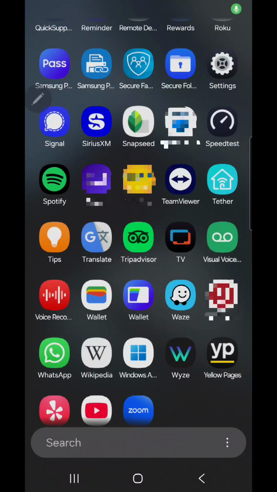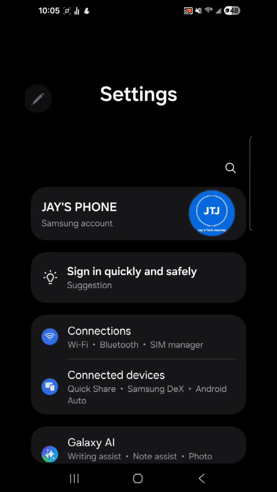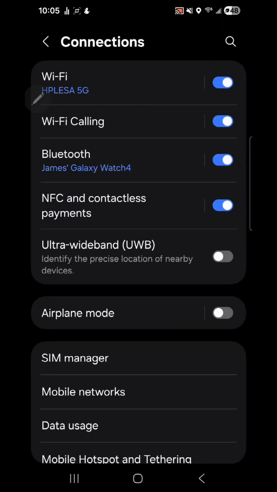This is how to access airplane mode from the app drawer. And since we're already in our app drawer, you want to scroll down and locate settings. And once you find it, we want to tap on settings. And then we want to go down to connections, or on some devices, network and internet. And once we find it, we want to tap on it.